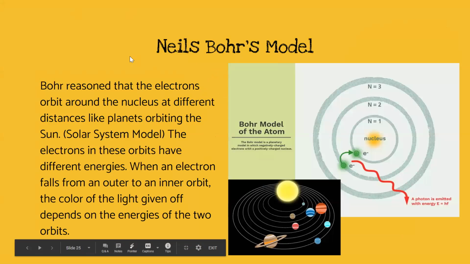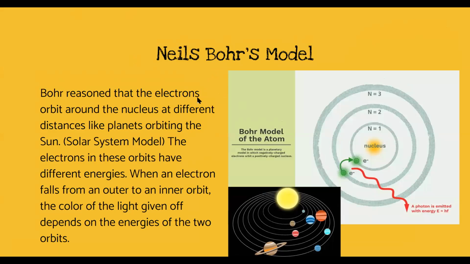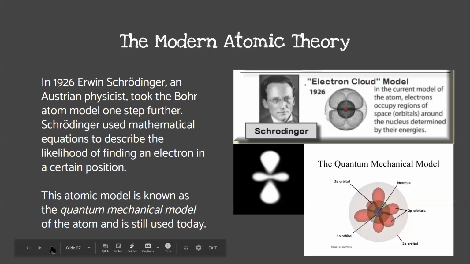So this is his model, and it's just the same thing. These are the energy levels, and it's called the solar system model because it kind of looks like a solar system. This is the electron, and it was hit with a charge. It moved to the next one, and now a photon is emitted with energy. Basically, energy is being emitted. That's what he was trying to explain, because we cannot have an electron moving all the time like the other model. But that is not where we stop.